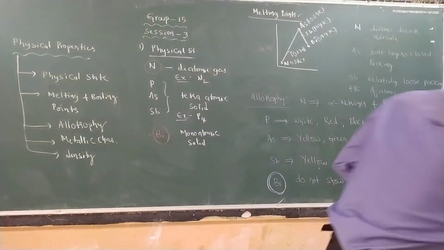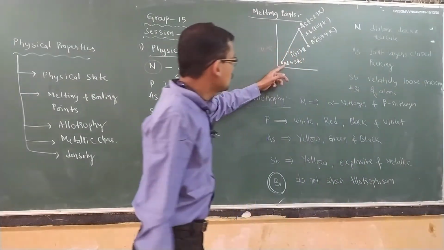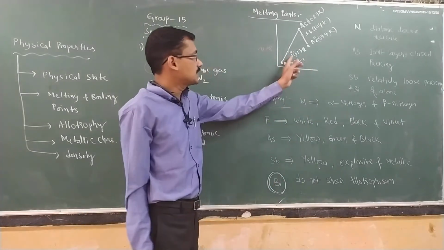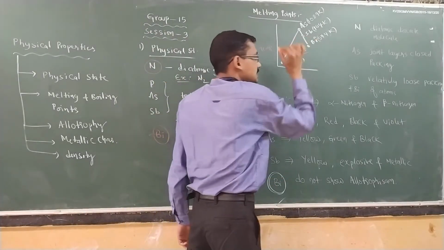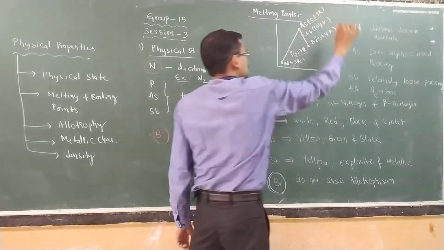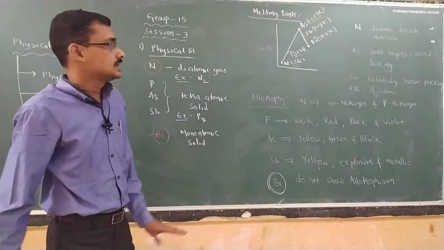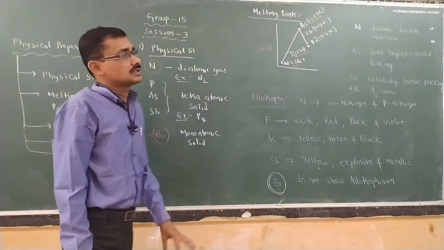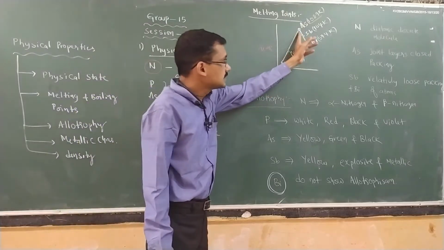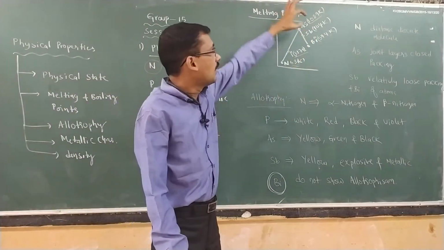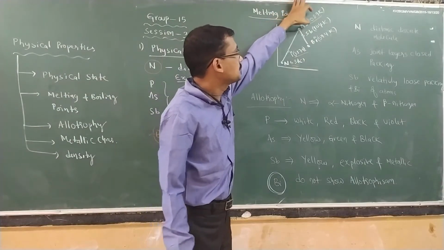Now, when you observe the temperature here, for nitrogen, the melting point is 63. For phosphorus, the melting point is increasing, 317 Kelvin. And for arsenic, it is 1089 Kelvin. Now, why is this melting point increasing? This is because of what? As size is increasing, therefore their melting point increases. And here, arsenic is having the highest melting point.